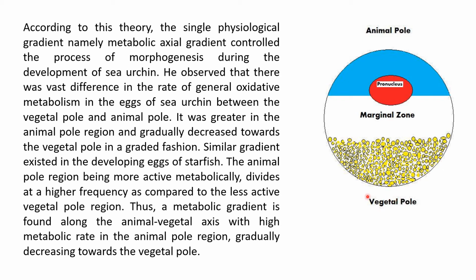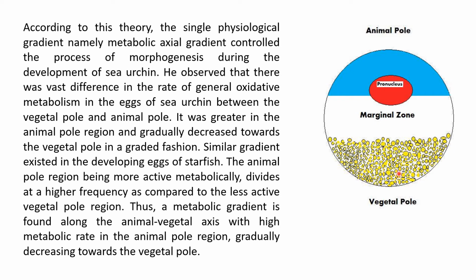Okay, a similar gradient existed in developing eggs of the starfish as well. So he also measured the rate of metabolism in the starfish egg, and there also he got the same result. The animal pole region, being more active metabolically, divides at a higher frequency as compared to the less active vegetal pole region.